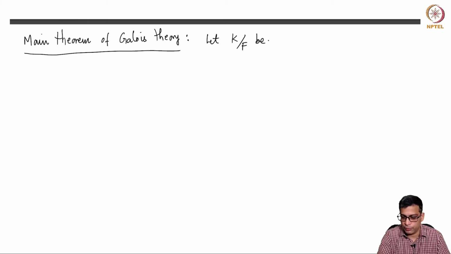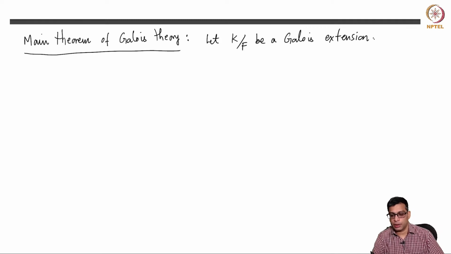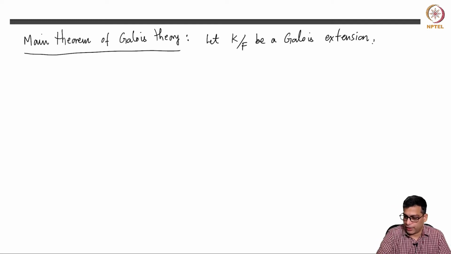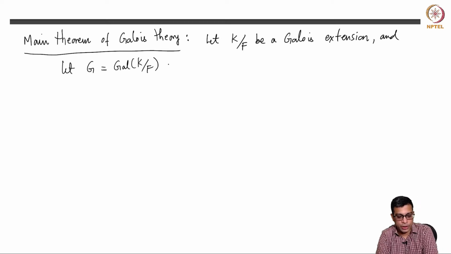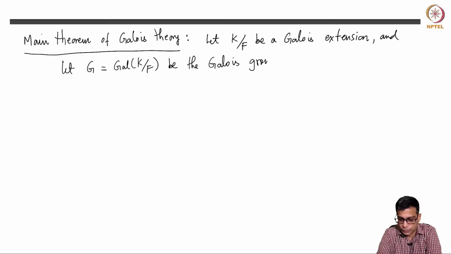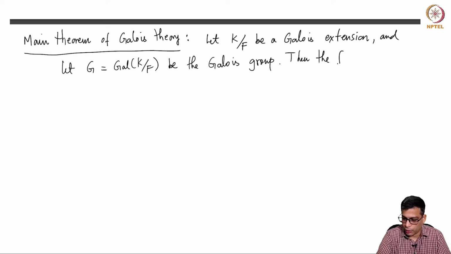So let K over F be a Galois extension. I will only say orally here that a Galois extension for us is always a finite extension. So we are also assuming that K over F is a finite extension, and in addition it is a Galois extension. Let G be the Galois group. Instead of writing Gal(K/F), we are going to simply write G for this theorem. Then the following statements hold.